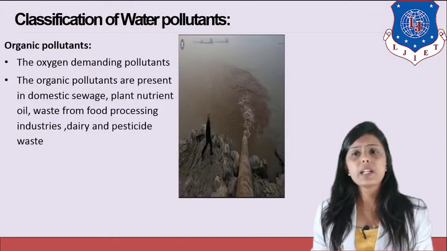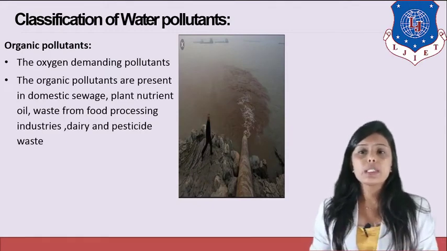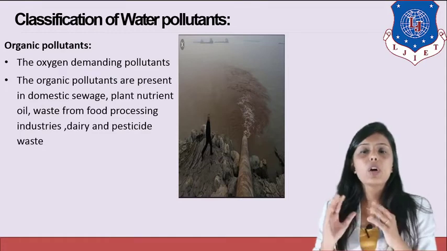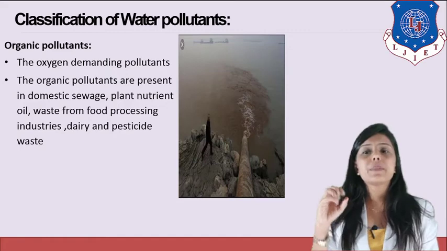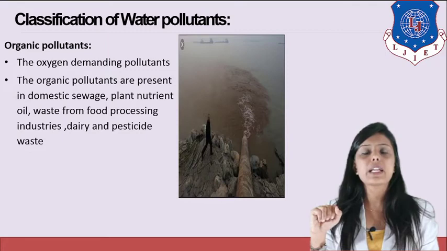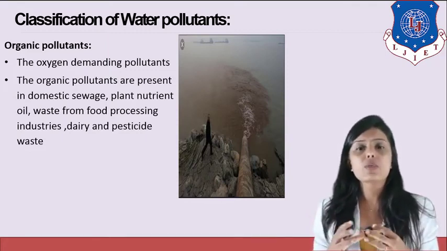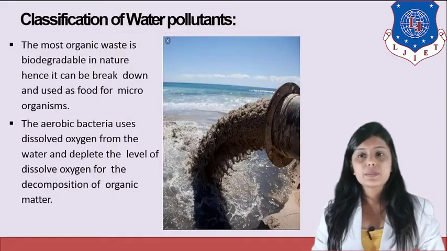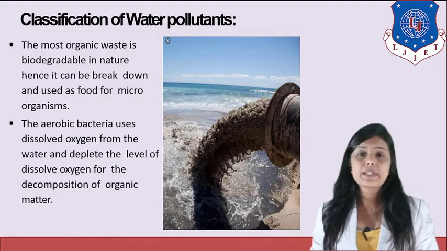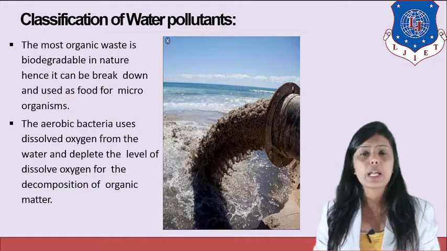Now, let us first discuss what organic water pollutants are. Organic water pollutants are oxygen demanding pollutants. The organic pollutants are present in domestic sewage, plant nutrients, oil, wastage from food processing industries, dairy and pesticide waste. So whatever organic waste enters the water is known as organic water pollutant. Most organic waste is biodegradable in nature, hence it can be broken down and used as food for microorganisms.